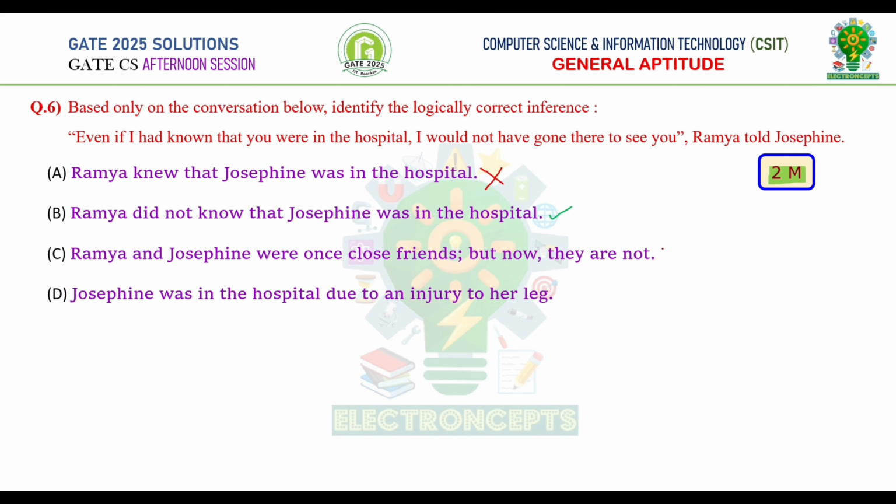Therefore, this is not correct. Option D, Josephine was in the hospital due to an injury to her leg. From the only conversation given above, we can't say whether Josephine was in the hospital due to an injury to her leg or not. Therefore, this is also not correct. The option which is logically correct is option B.